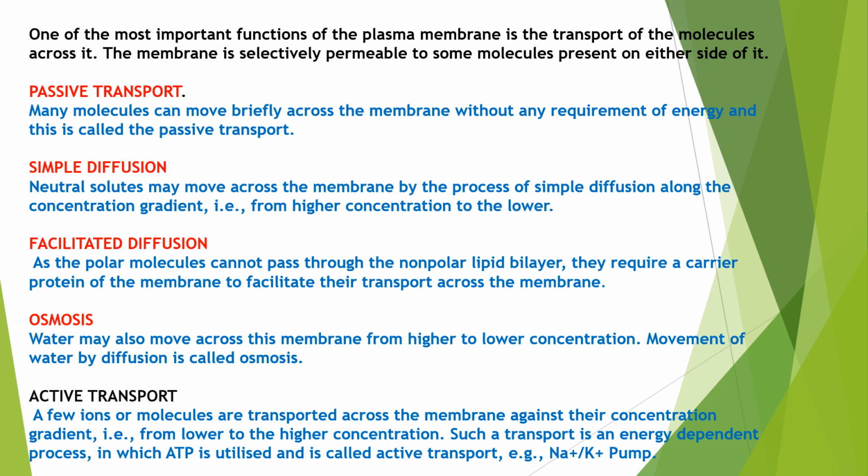Okay. There are two different types of passive transport actually. The first one is simple diffusion and the second one is facilitated diffusion. In simple diffusion, the neutral molecules can move from their higher concentration to lower concentration through the plasma membrane. Here they are moving along the concentration gradient, from higher concentration to lower concentration. So that's why we are not using any energy or any ATP here, right?